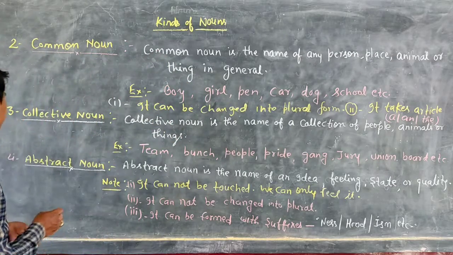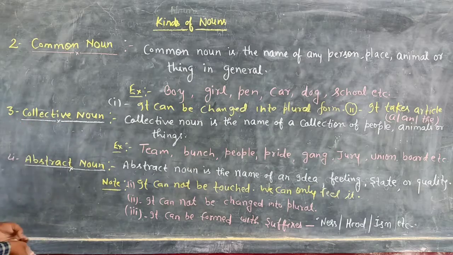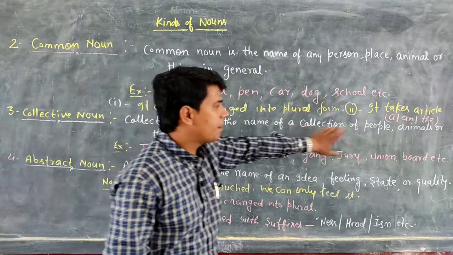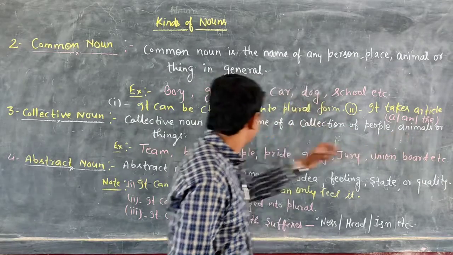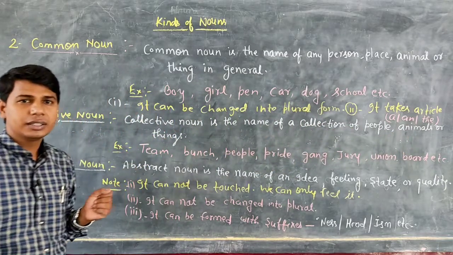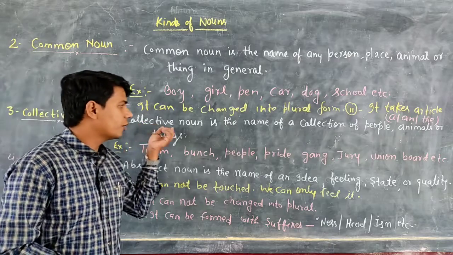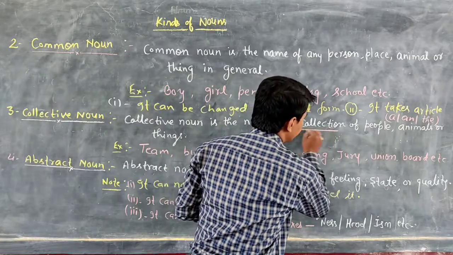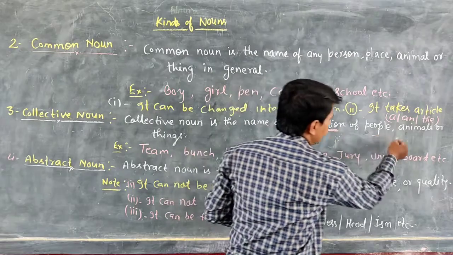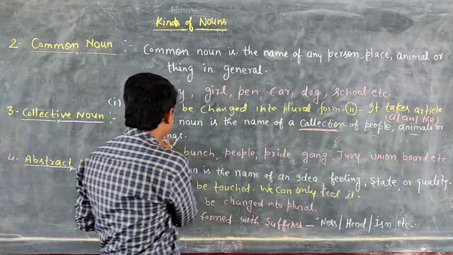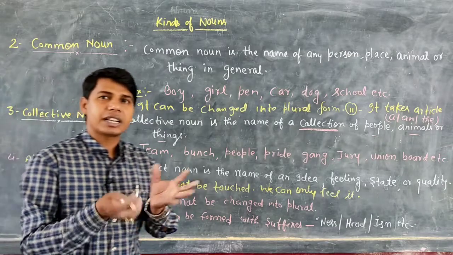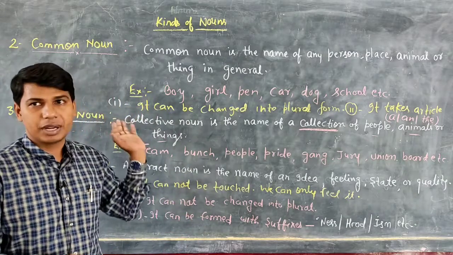Now see the collective noun. What is the collective noun? A collective noun is the name of a collection of people, animals or things. Is it clear? It is a group, or we can say a collection, of people, animals or things. Anything that is represented in a group, in a collection, is called a collective noun.